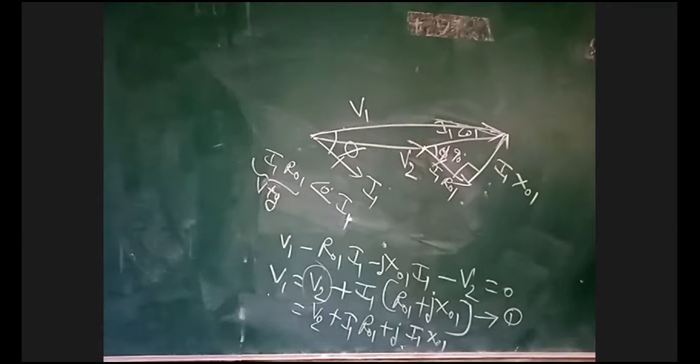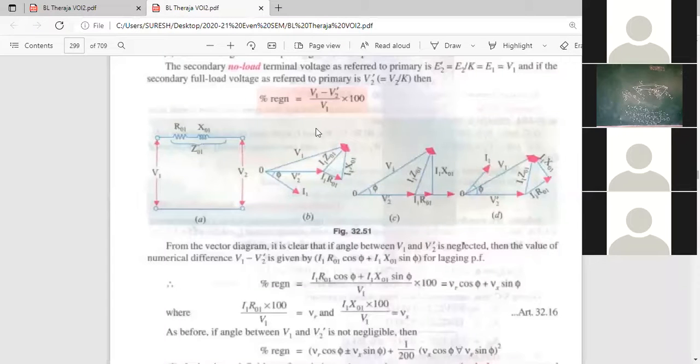Then I want the voltage drop. Before that, we'll go to the textbook. Write down that equation.